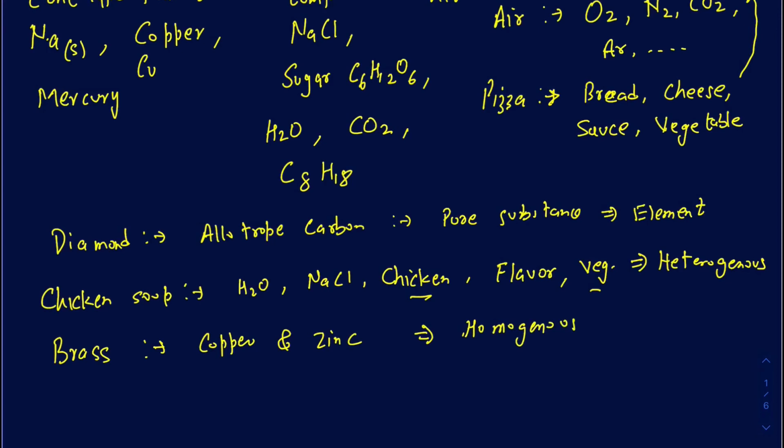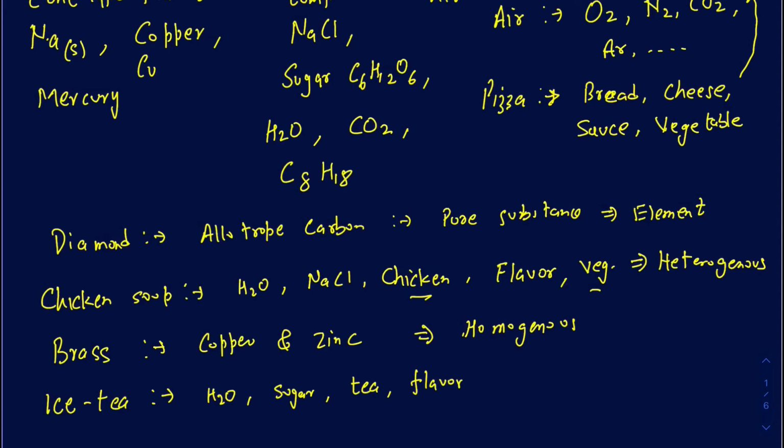Okay, what about something like an iced tea? So assume you have an iced tea without the ice cubes in there, because if you have ice cubes, then someone can argue that you can actually see the ice cubes in there. So suppose you have an iced tea without the ice cubes. In an iced tea, we have water, we have sugar, and obviously we're going to have tea in there, and maybe some other flavors.